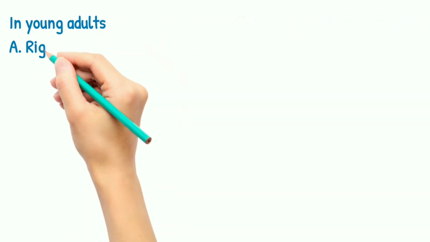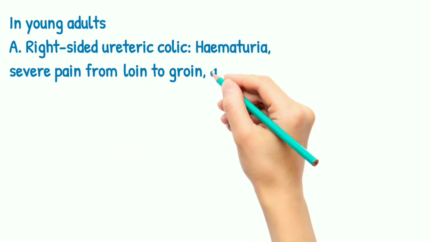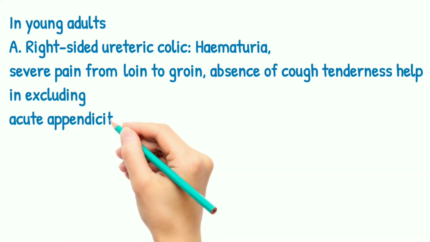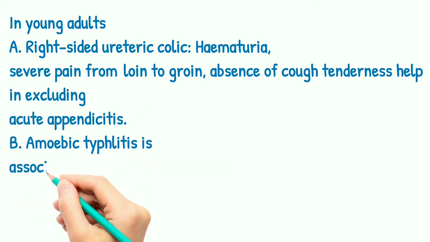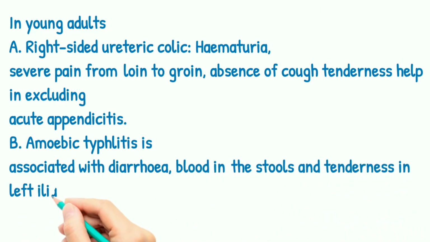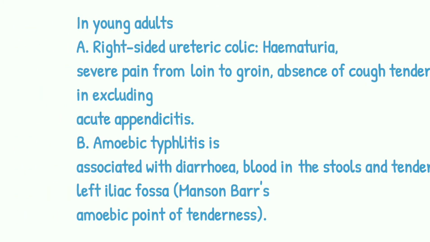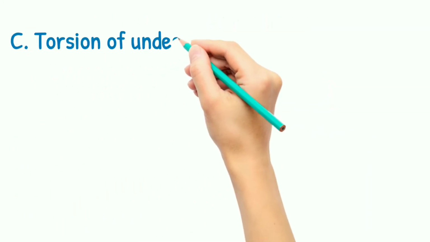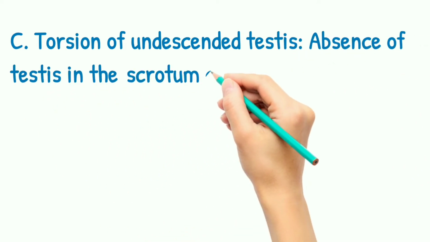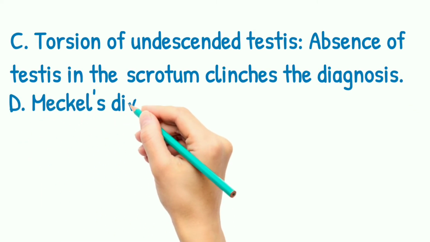In young adults, right-sided ureteric colic, hematuria, severe pain from the loin to groin, and absence of cough tenderness help in excluding acute appendicitis. Amoebic typhlitis is associated with diarrhea, blood in the stool, and tenderness in the right iliac fossa. Manson's bar, the amoebic point of tenderness. Torsion of undescended testes: absence of testes in the scrotum clinches the diagnosis.